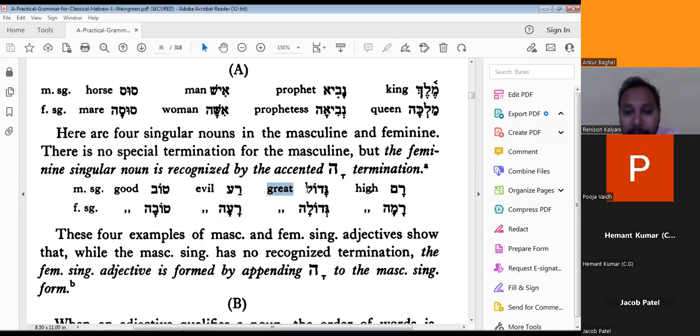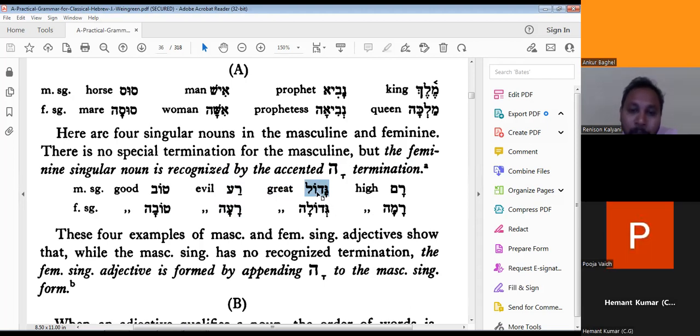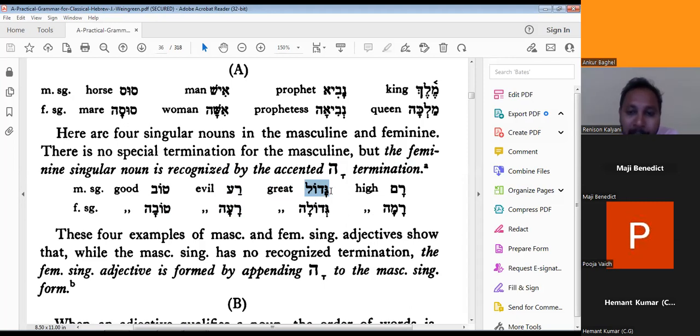Now here you see this great. In Hebrew it is gadol: gimel with kamas below, dalet, holam vav, and lamed. So it is pronounced gadol. In feminine, gimel is there, but below it a sheva comes, as the kamas changes into sheva. Then next is dalet and the holam vav, then lamed with kamas below again. Then the last is hey. So it becomes gedola, which means great, but feminine.